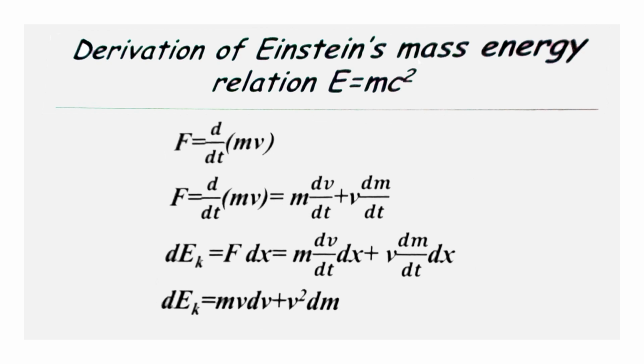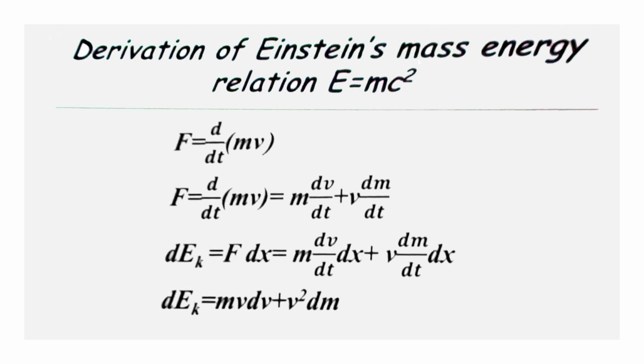Let the force F displace the body through a distance dx. Then the increase in the kinetic energy of the body is equal to the work done, that is F into dx. dEk equal to F into dx equal to m into dv by dt into dx plus v into dm by dt into dx. Now dx by dt is nothing but v. Now substituting the value of v in this equation, we get dEk equal to m v dv plus v square dm.